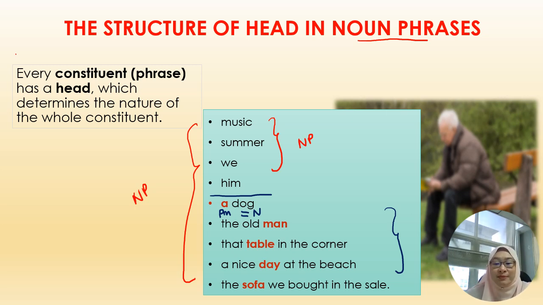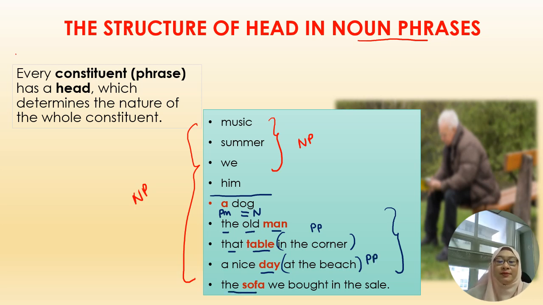So the same goes with man, the old man. The, we have pre-modifier article or determiner, and adjective. And that table here is a that clause, so we have a relative word that, and table is a noun. In the corner is being post-modified by a prepositional phrase. A nice day at the beach. Day is a noun. Nice is an adjective. At the beach is another prepositional phrase.